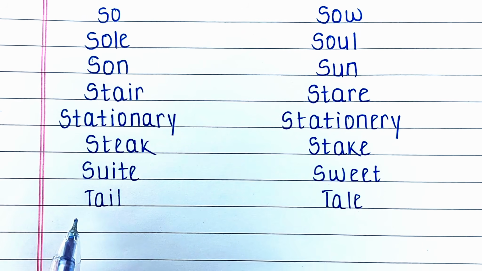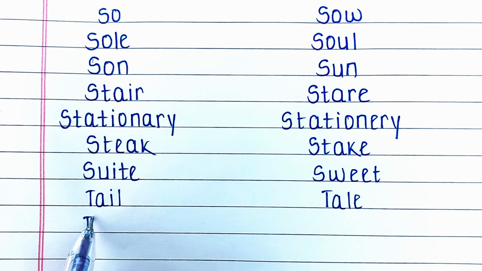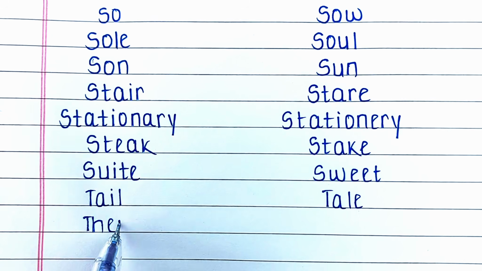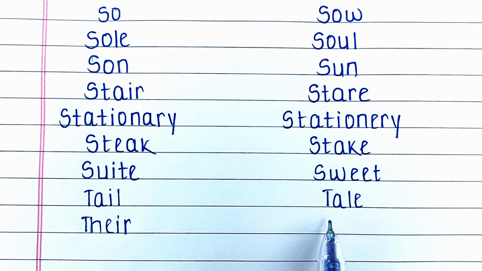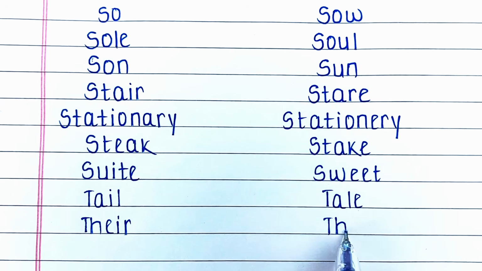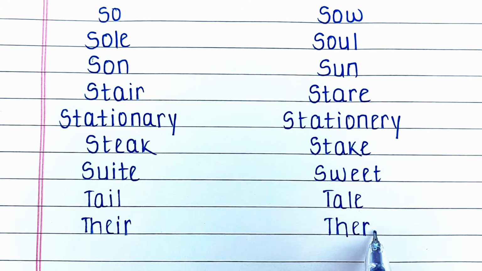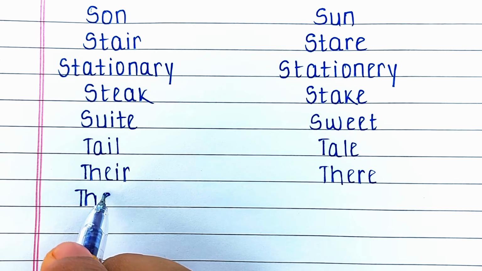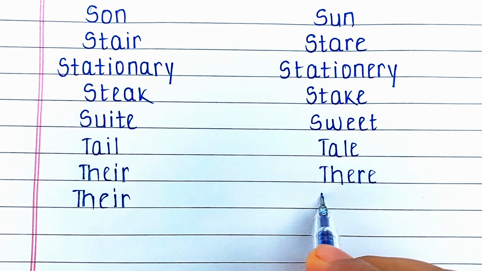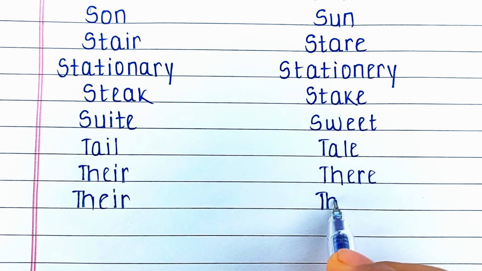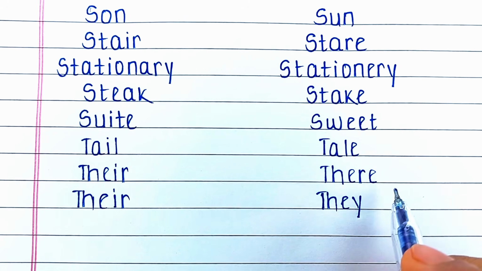Next word is T-H-E-I-R, their. T-H-E-I-R, their means belonging to them, while its homophone is T-H-E-R-E, there means place. Next word is T-H-E-I-R, their, that means belonging to them. Its homophone is T-H-E-Y apostrophe R-E, they're, they are.